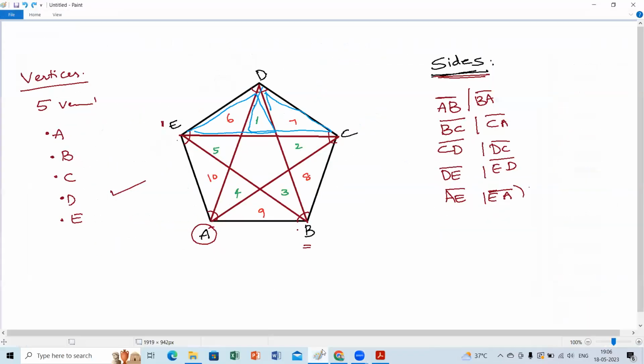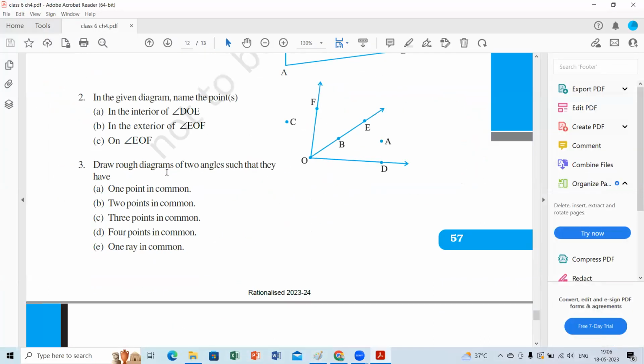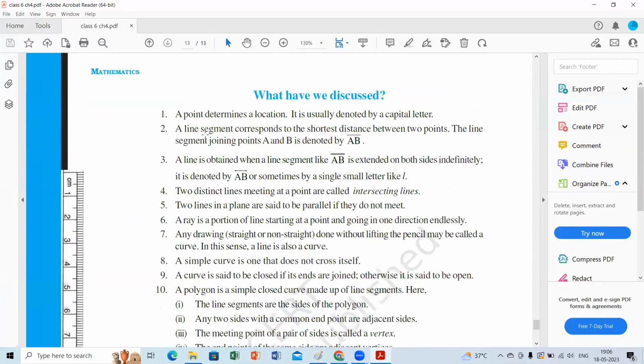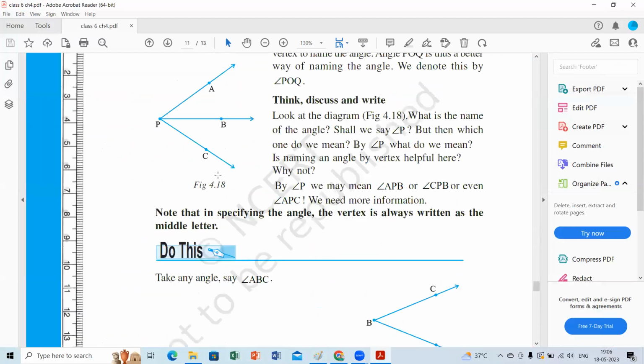Or else you can take the question just now. This is what we already did, right? Same way you have to do it. You can take the question from here.